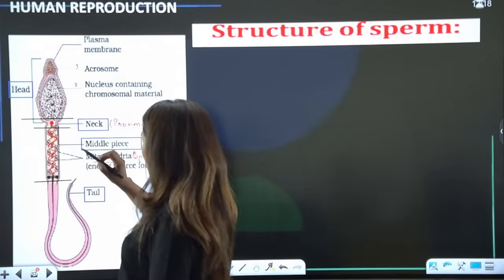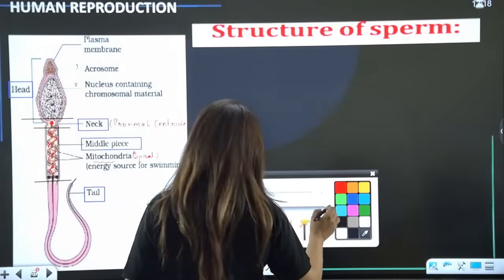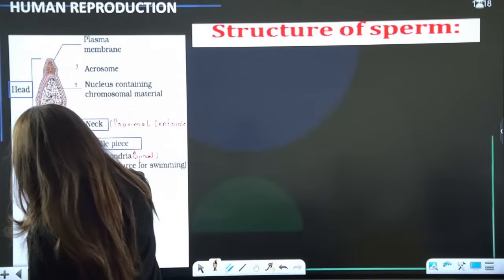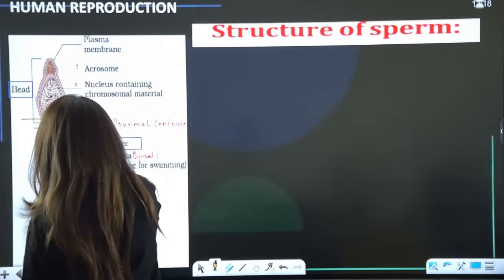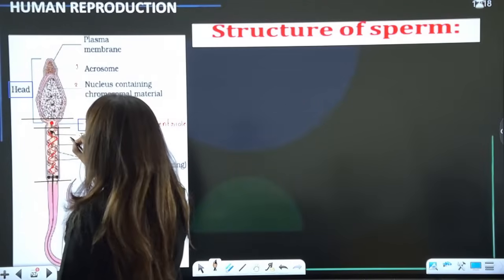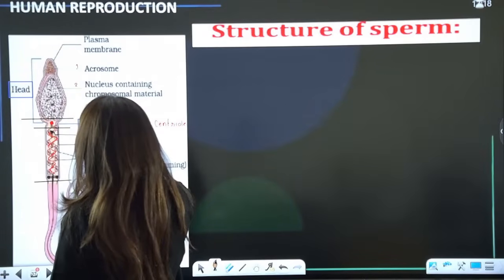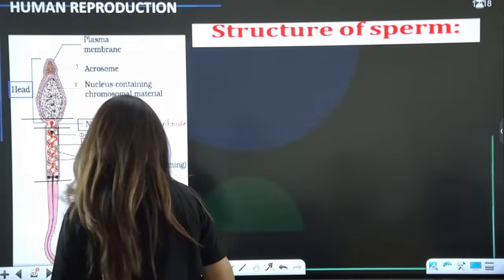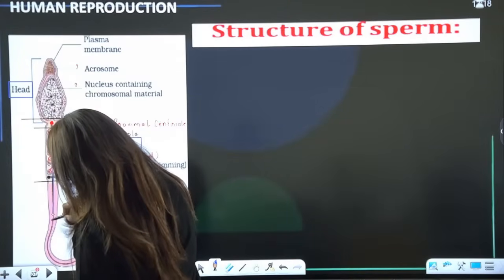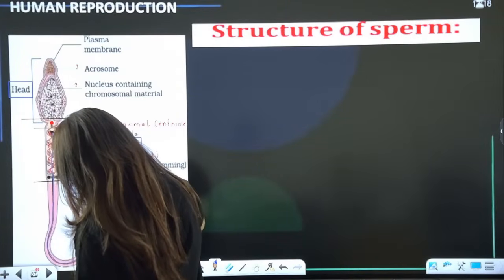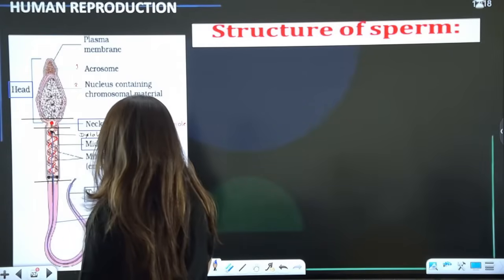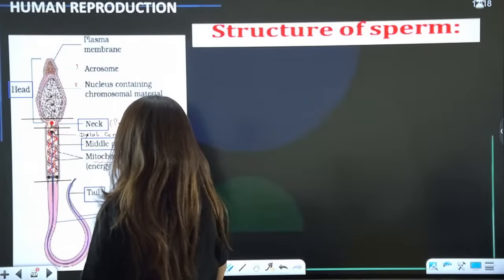Also remember, in the middle piece we have one other structure not mentioned here, which is the distal centriole. So we have 2 centrioles, the proximal in the neck region and the distal centriole here. From the distal centriole arises the structure known as the axial filament, which is responsible for the movement basically.